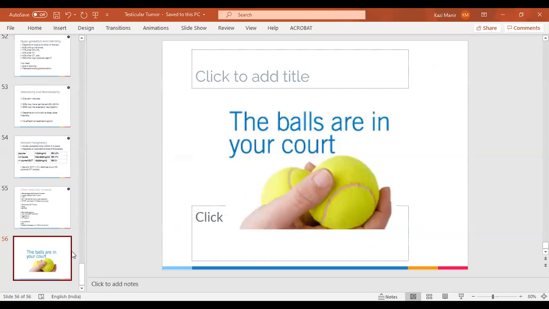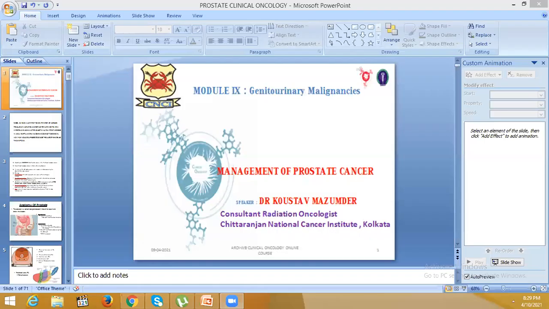Thank you, Dr. Kazi. That is a nice and lucid talk on testicular cancer. Heading to our last talk for today's topic, on the management of prostate cancer, which will be done by Dr. Kaustubh Majumdar. He is a consultant clinical oncologist in CNCI, Kolkata. Kaustubh? Am I audible? Yeah. Is it visible? Yeah, it's visible. You can carry on.